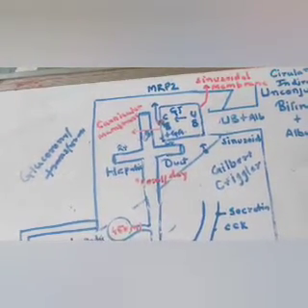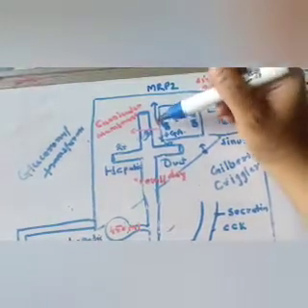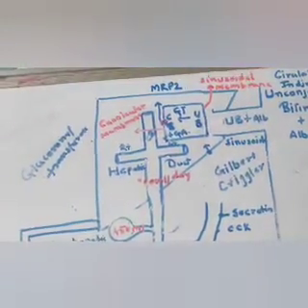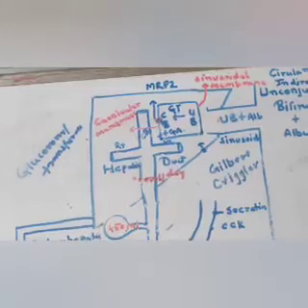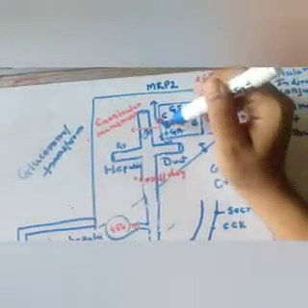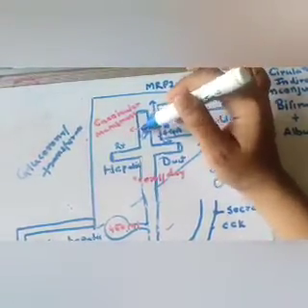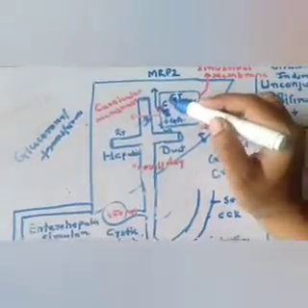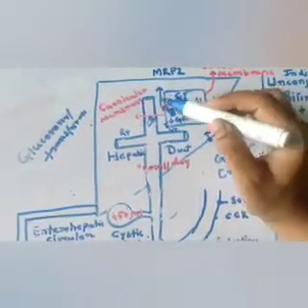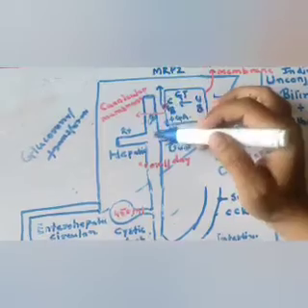In this syndrome, what happened? That patient has a deficiency of MRP2 transporter, and because of that this conjugated bilirubin cannot enter the biliary canaliculi.